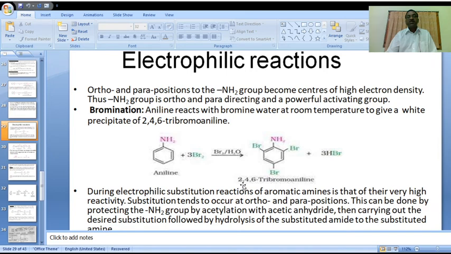This compound is named 2,4,6-tribromoaniline. Is it clear? This NH2 group is generally called an ortho and para directing group.